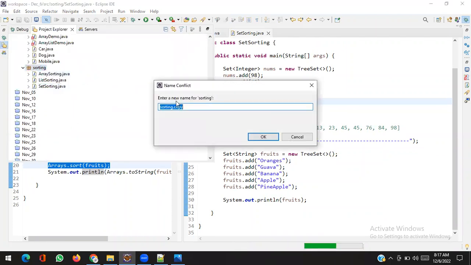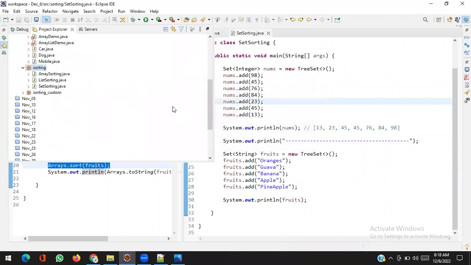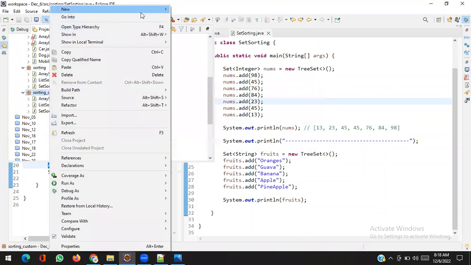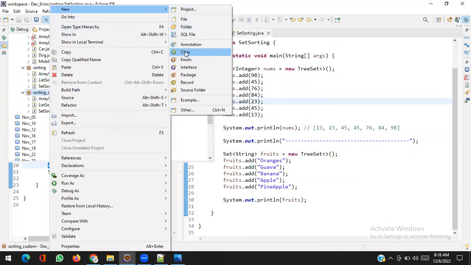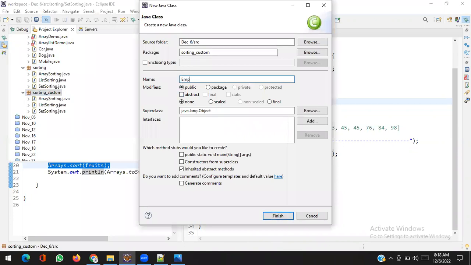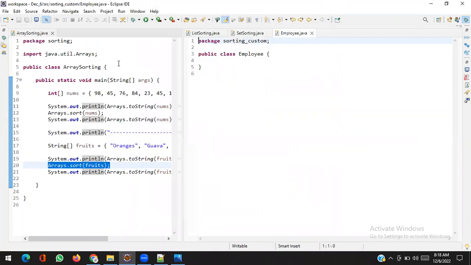Custom sorting. Custom means domain objects we have. So let's create an Employee class for easy purposes.